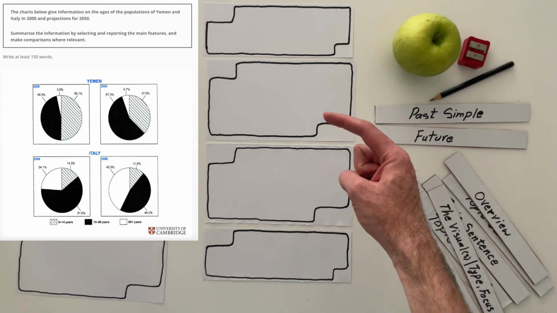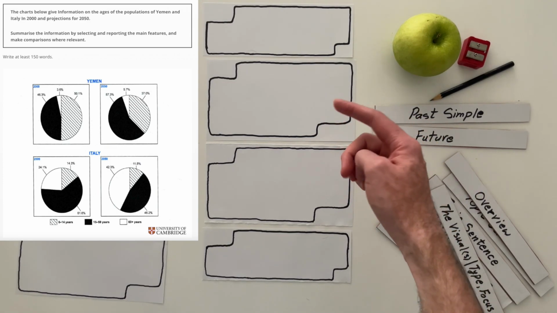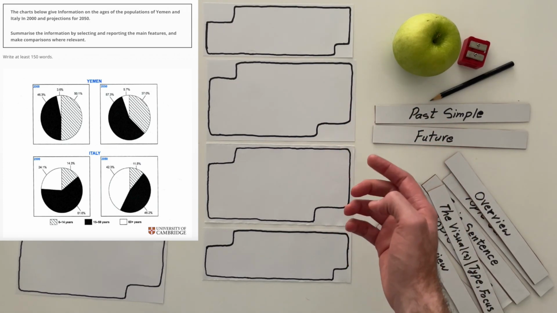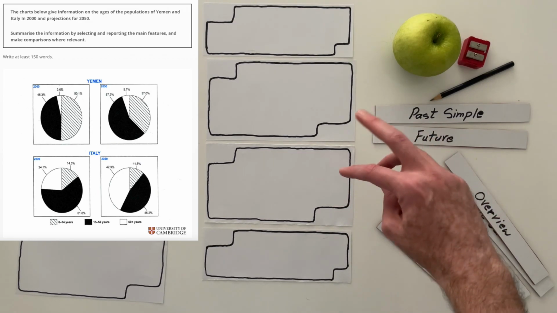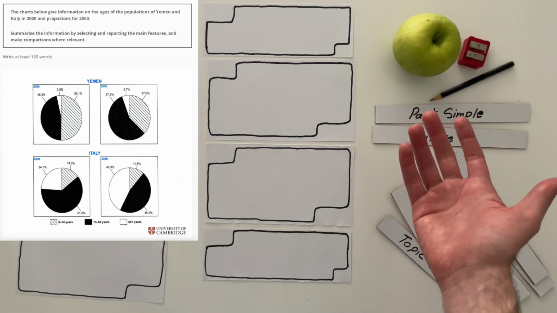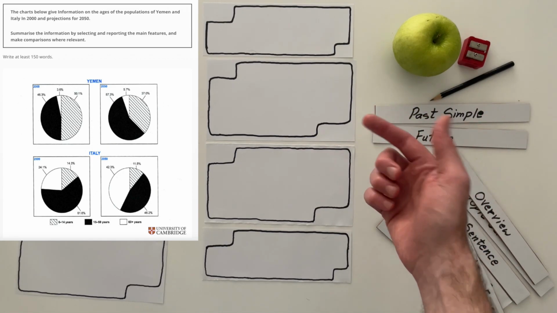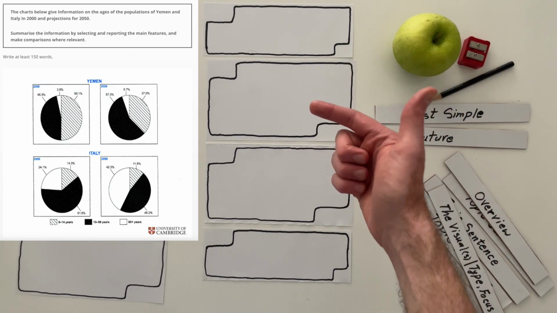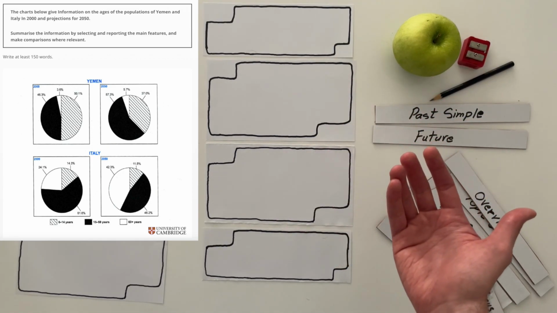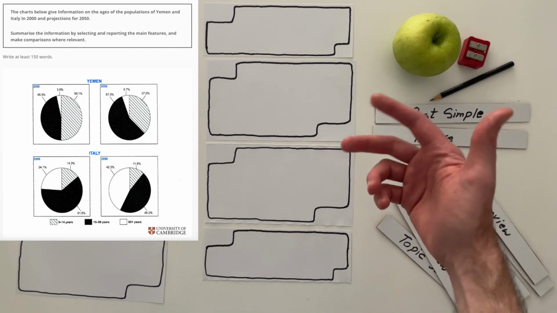And here you focus on, for example, Italy, and here you focus on Yemen. Or the other way around, doesn't matter. I just chose Italy because alphabetically I is before Y. But that really doesn't matter.